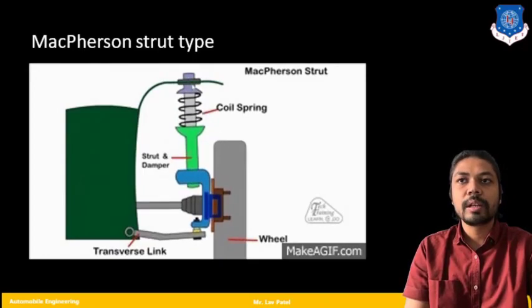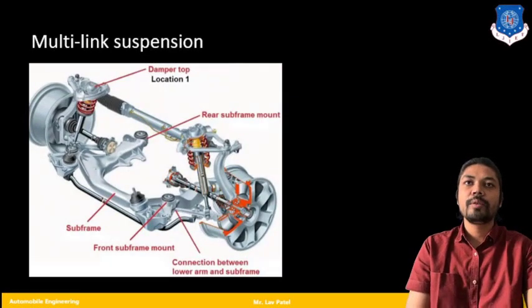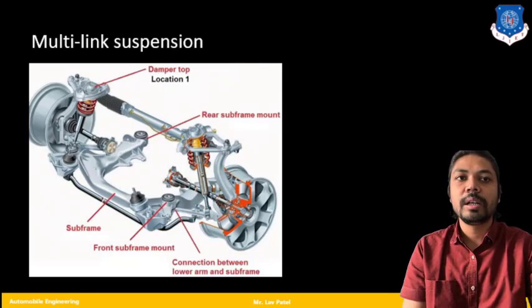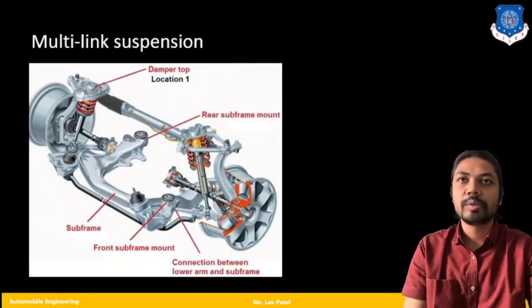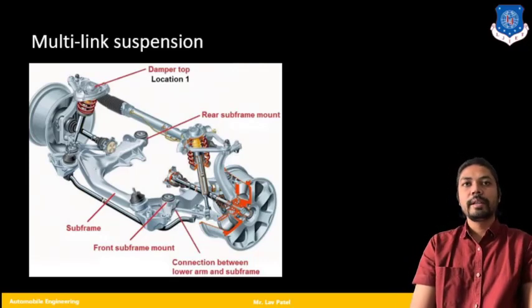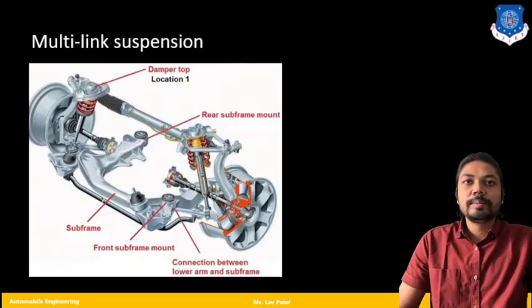Moving further, the last one, that is multi-link suspension system. So here you will find many more links that are connected with my suspension system. Basically you can see in sports cars you will find such an arrangement. If you have a sports car, then it has a damper top, that is the first link.